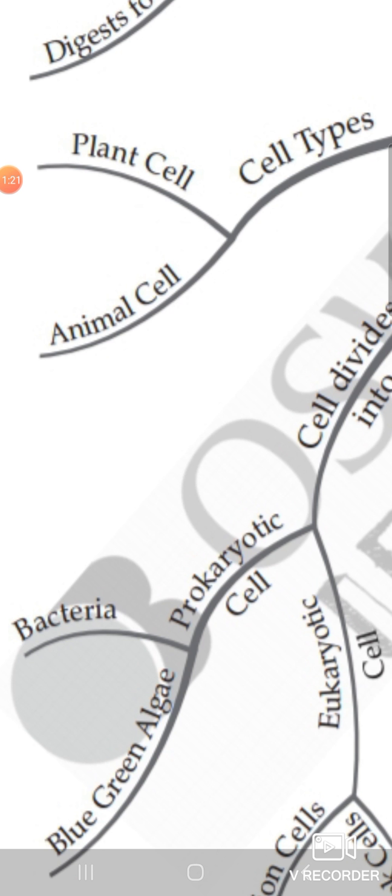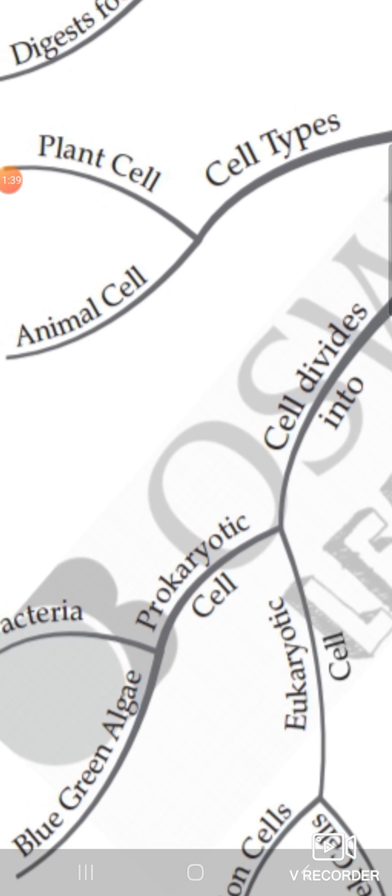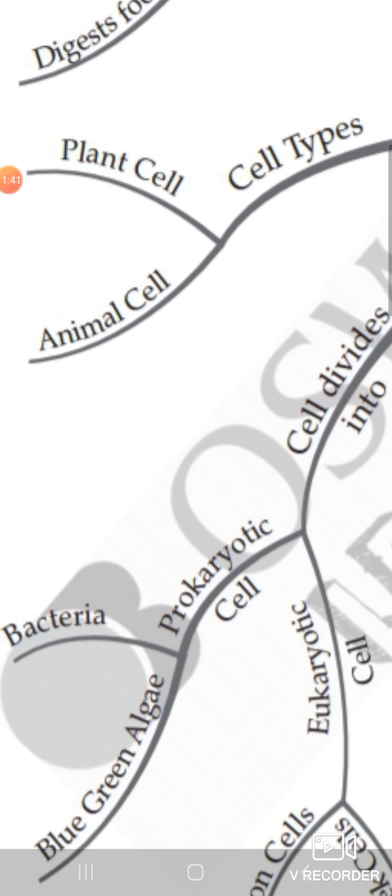If you have observed the onion cell and cheek cell, there also you can clearly see that onion cells have a particular rectangular shape and are combined together with each other, whereas cheek cells are irregular in shape. Another difference is that plant cells are larger in size, whereas animal cells are smaller in size than plant cells.